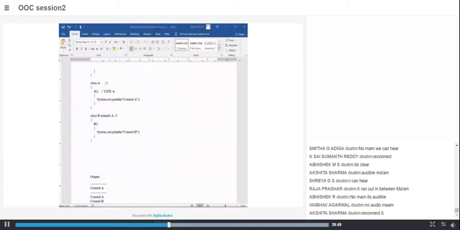Whenever you create an object of the subclass, in this example, whenever I create an object of class B, it will first invoke the constructor of the base class, A, do the base class constructor job, and then invoke its own constructor, that is B. So within the output, when you created an object of B, you will have two statements, created A and then created B. Did you understand this?